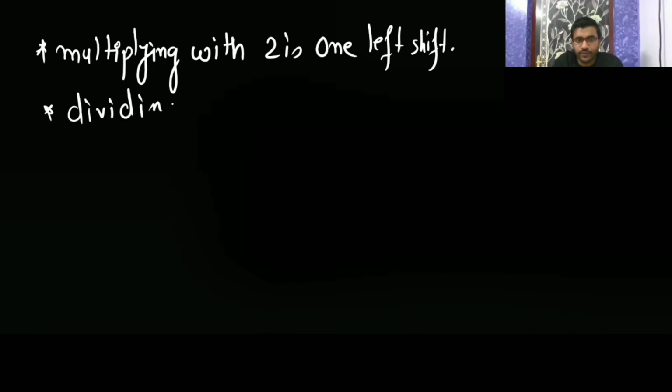Multiplying by 2 is just one left shift, and dividing by 2 is one right shift.